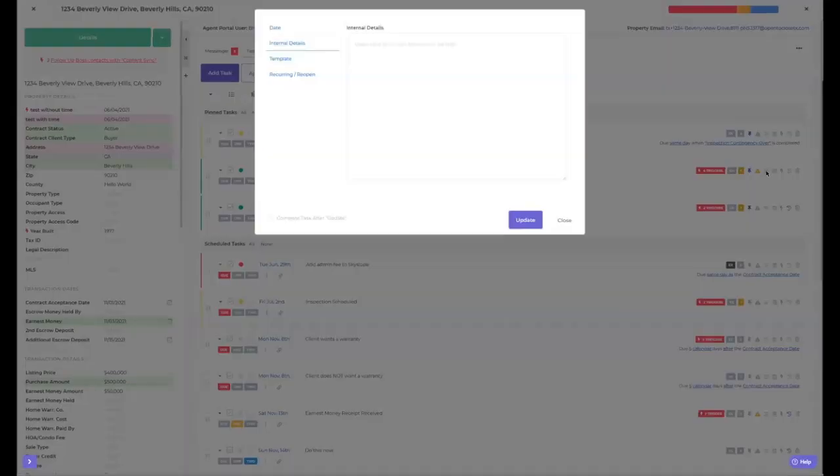Internal details. Now, you would do this over in the templates, but what you could do is say, this is how you do this task, and you could actually make an SOP or a standard operating procedure manual here. You could say, here's how you do this task. You need to go to this website. You need to click on this video, click on this audio recording of how to do it, click on our operations manual, or just an explanation of how to do it in here. And so when you update this, this is going to be here.